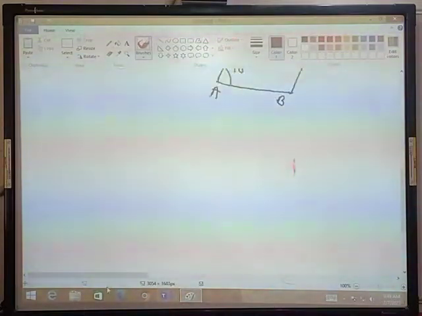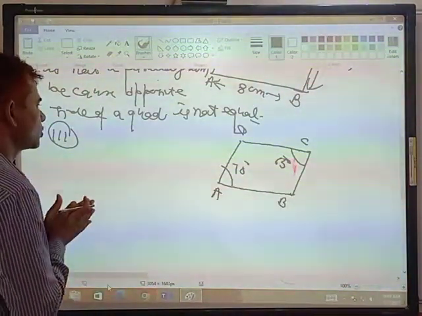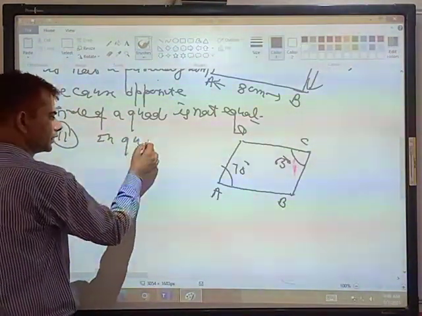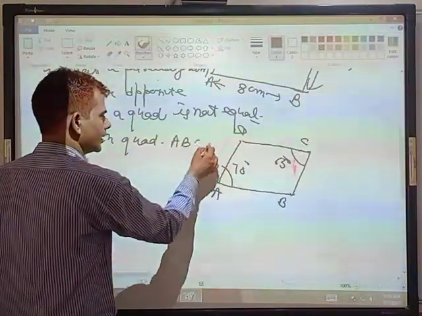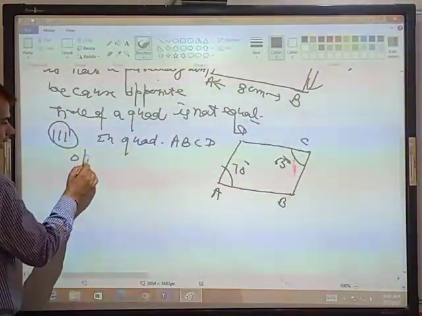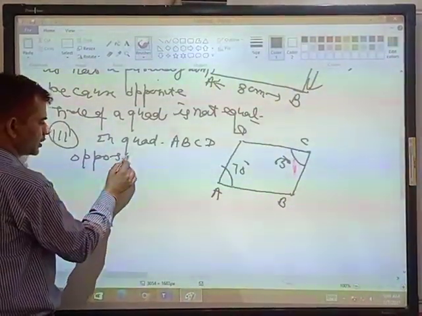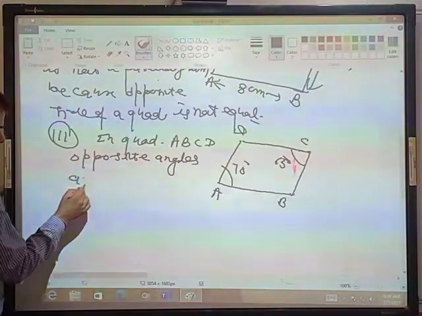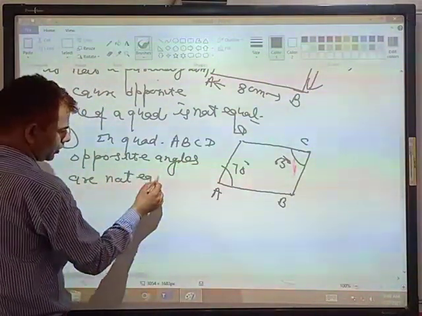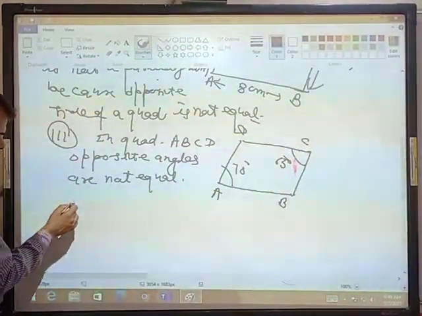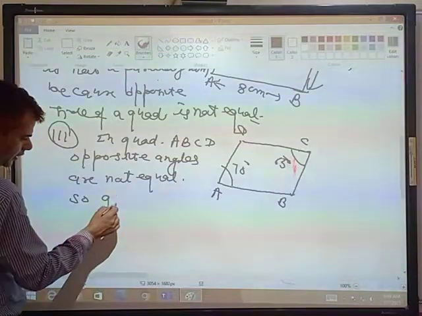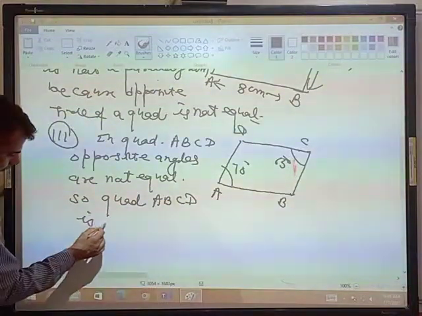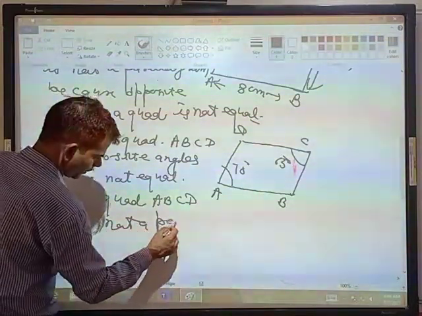In quadrilateral ABCD, opposite angles, angle A and angle C, are not equal. So quadrilateral ABCD is not a parallelogram.